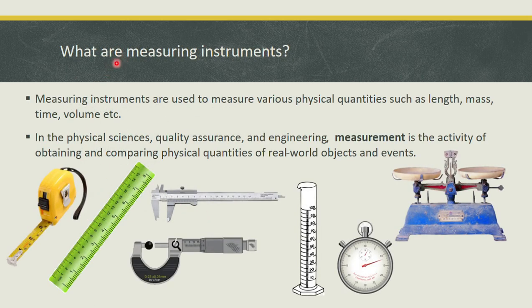First of all, we should know what measuring instruments are. All those instruments which are used to measure various physical quantities are known as measuring instruments. Physical quantities are those quantities which can be measured, or we can say that all measurable quantities are called physical quantities. To measure these quantities, we require some instruments.